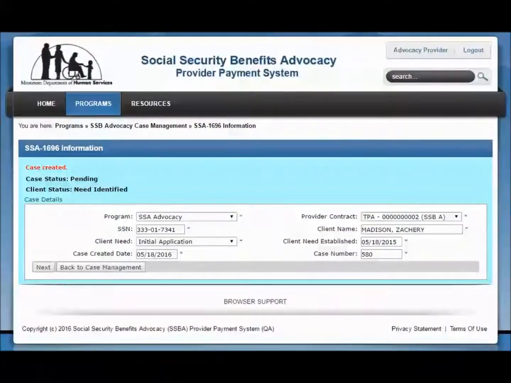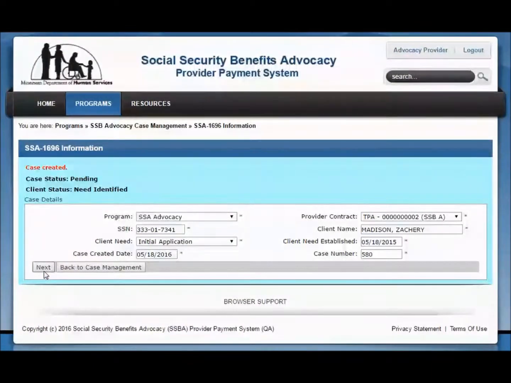On the SSA 1696 information page, the system displays the following three new fields: the Case Status field, which displays the current case status; the Client Status field, which displays the current status of your client or where your client is at in the SSB advocacy workflow; and the Case Number field, which displays a case number assigned by the system. All other fields in the Case Details section are auto-filled with previously entered information and cannot be changed.